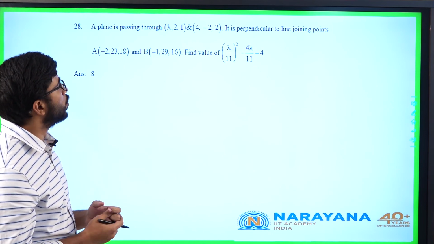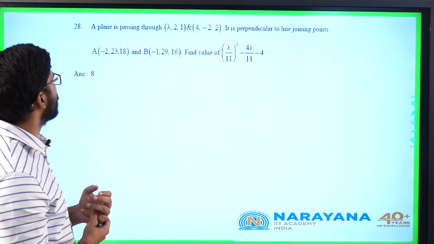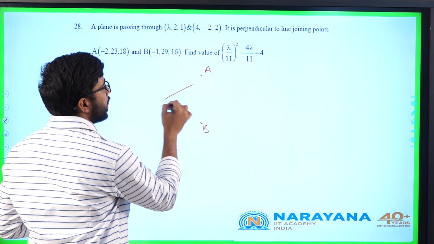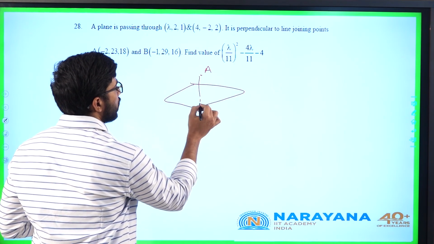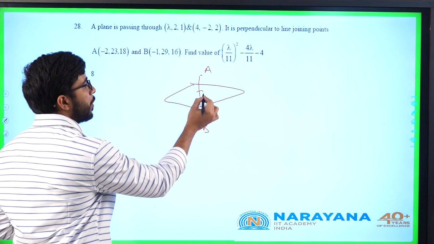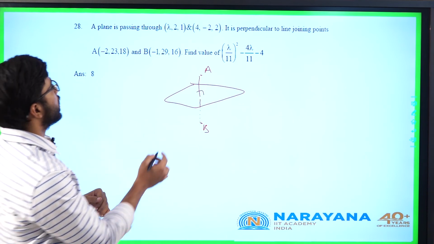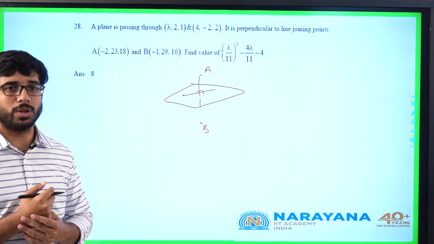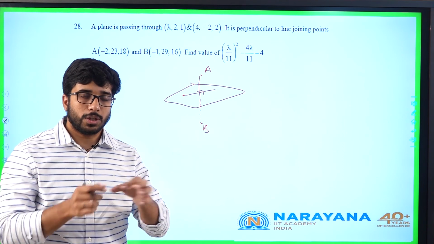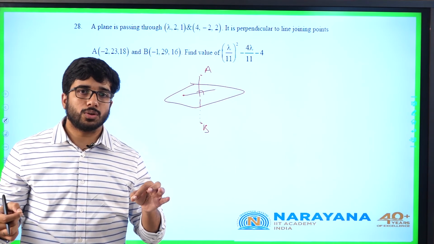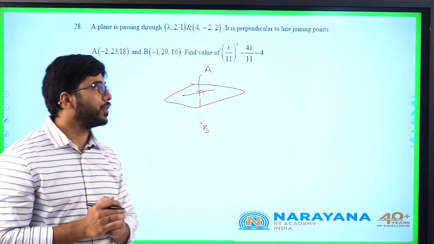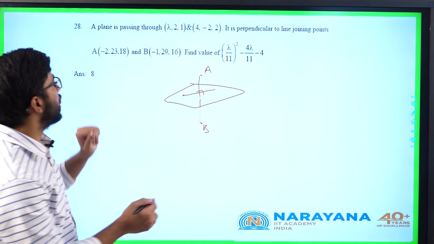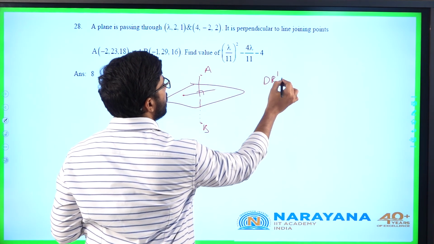A plane is passing through these 2 points. It is perpendicular to the line joining the points A and B. If I have 2 points A and B, he is saying this is perpendicular to the line joining A and B. It is passing through 2 points. So every vector on the plane is actually perpendicular to the normal. We know that part. Every vector on the plane, you join any 2 points, that line joining 2 points will be perpendicular to the normal of the plane. So now for A and B, first I have to find out the AB normal DRs. What are the DRs of AB or DRs of the normal?